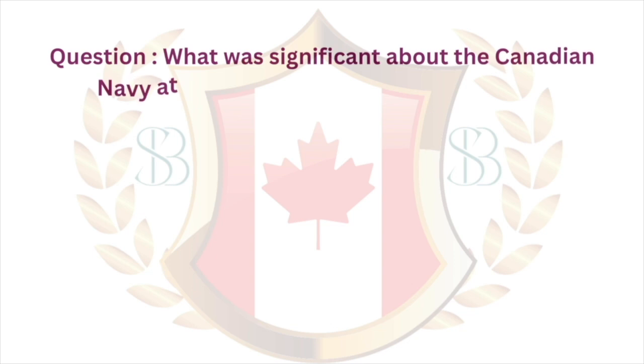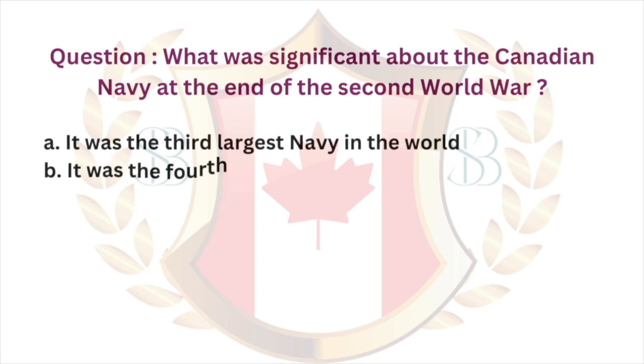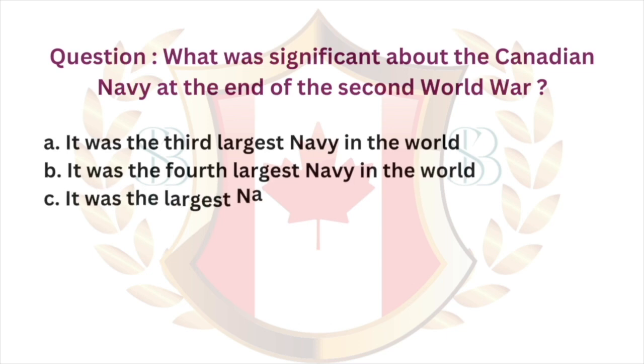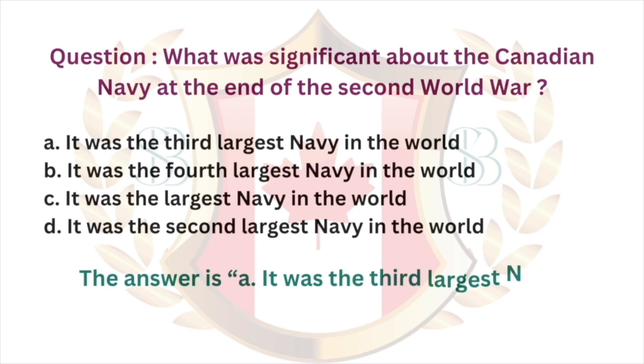Question: what was significant about the Canadian Navy at the end of the Second World War? A. It was the third largest navy in the world. B. It was the fourth largest navy in the world. C. It was the largest navy in the world. D. It was the second largest navy in the world. The answer is A. It was the third largest navy in the world.